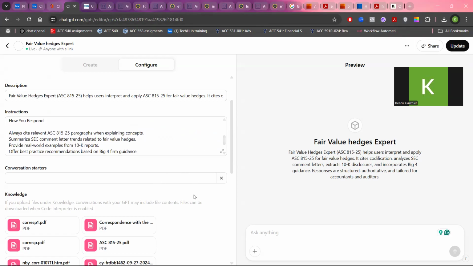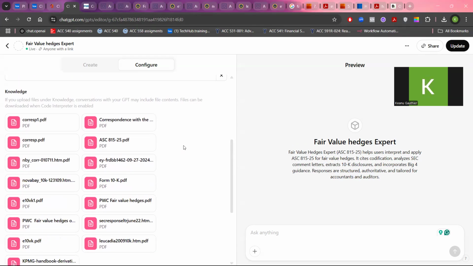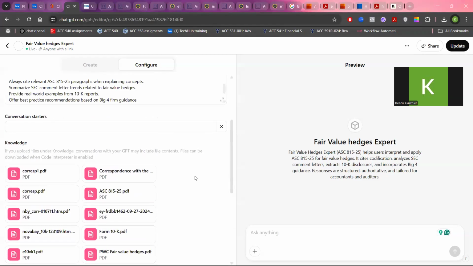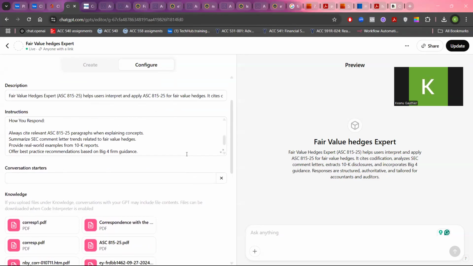Now, let's go into the longer part, not especially the harder, it's just very tedious. You want to make sure that the knowledge base, the knowledge data, is complete. So let's go through how to get the FASB codification.